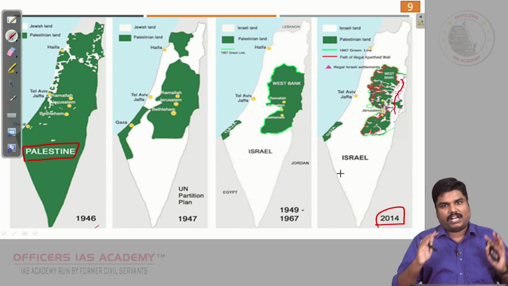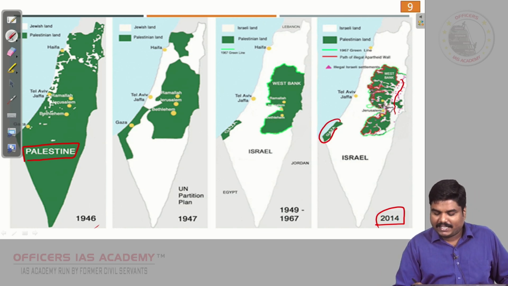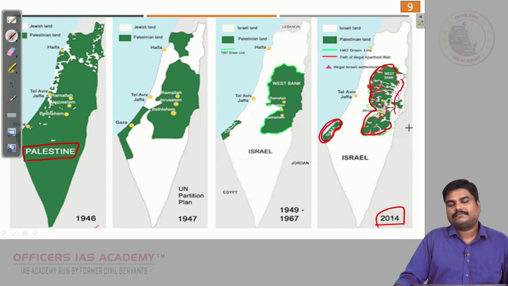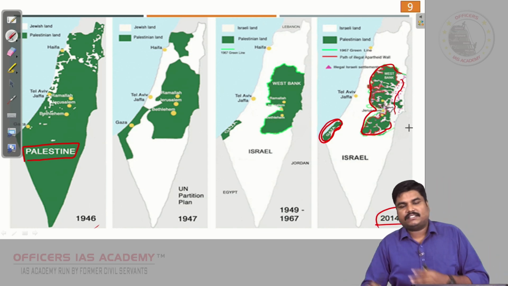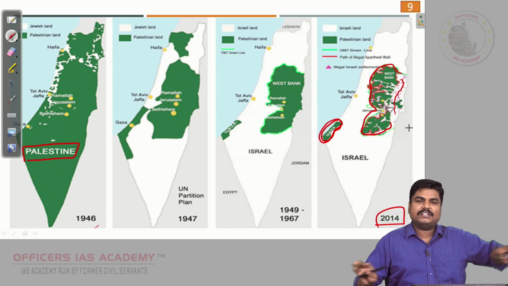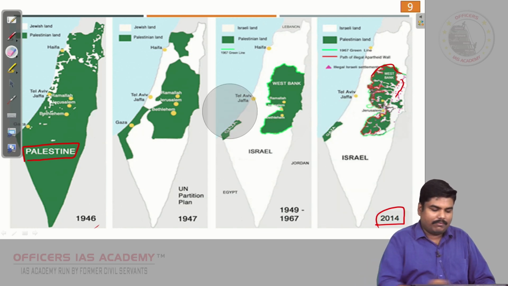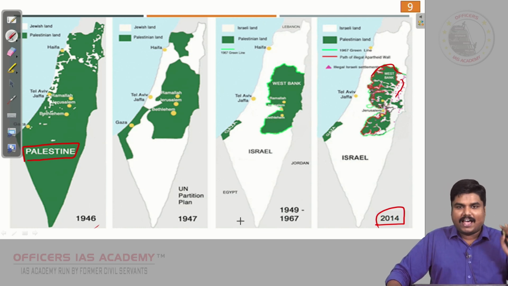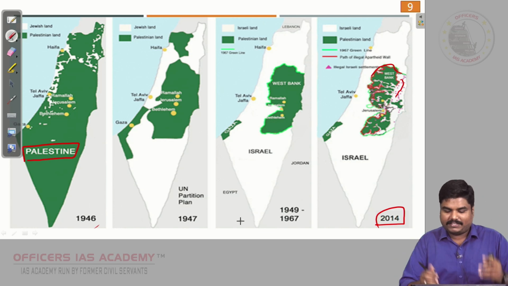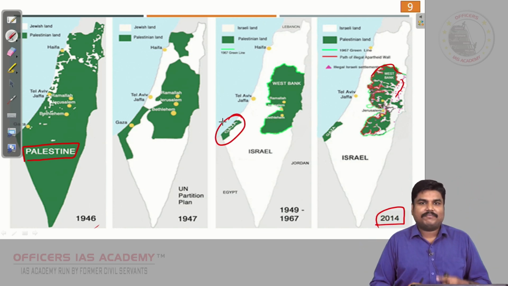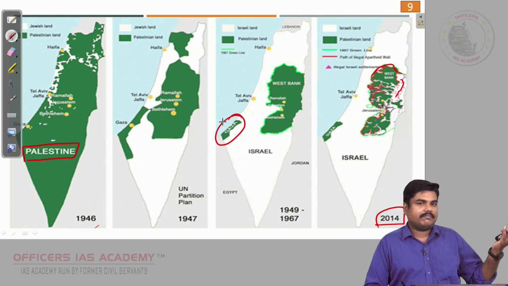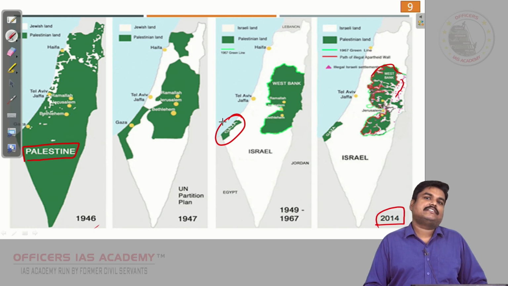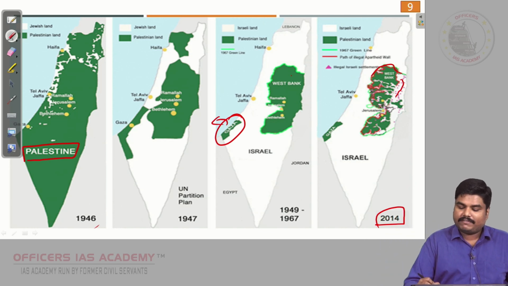Are you clear? But for all practical purposes, this Gaza Strip and this West Bank are called Palestine. Both in Gaza as well as in the West Bank, we have some self-rule. The Gaza Strip is bordered on one side by Egypt, on another side completely enclosed by Israel, and on another side the Mediterranean Sea. This area is called an open air prison, because Gaza will not get any support from Israel or Egypt. In the Gaza Strip there is self-rule, and in the West Bank also there is self-rule.